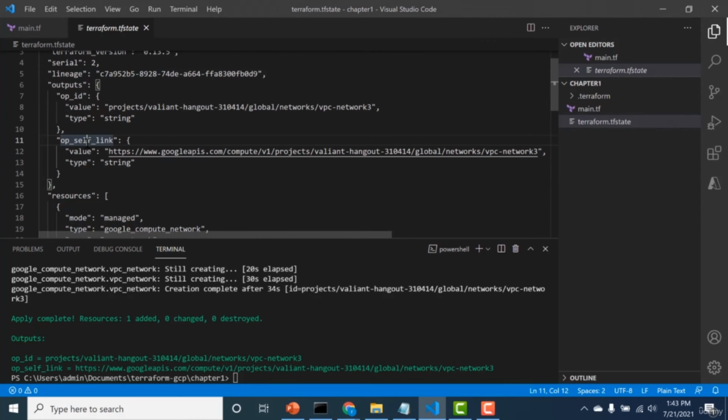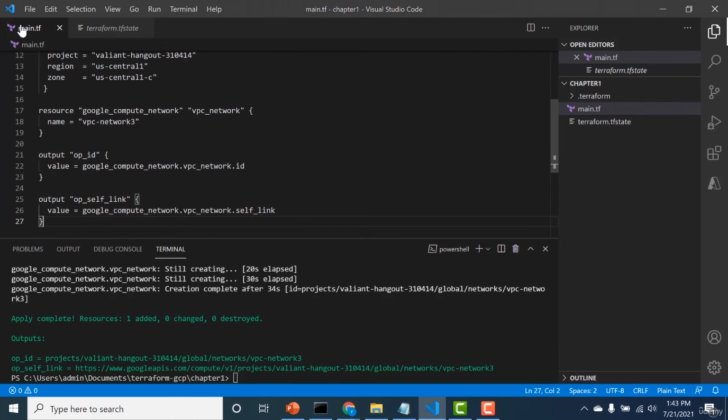So let's make some changes to our main.tf file and let's see what happens. So here what I'll do is I will rename this particular network from 3 to 2, and let's do a terraform apply again.